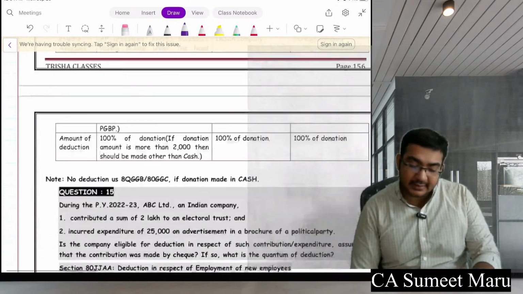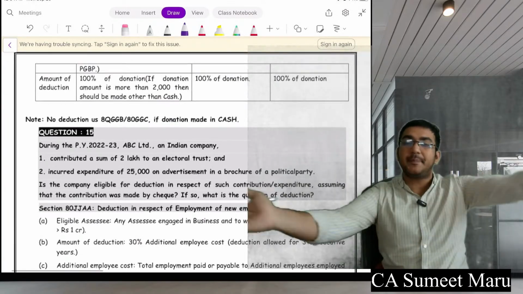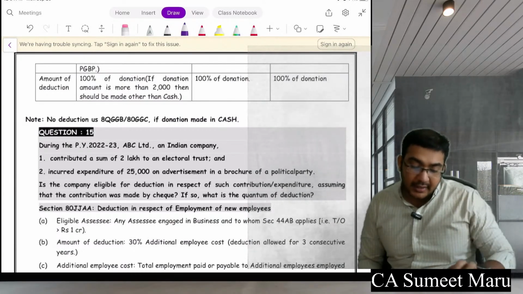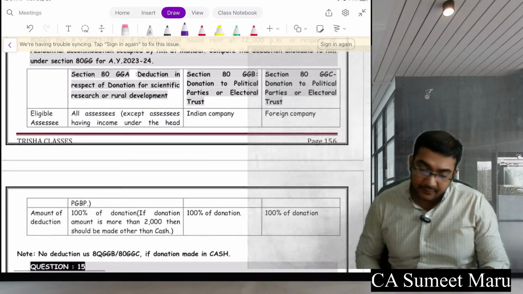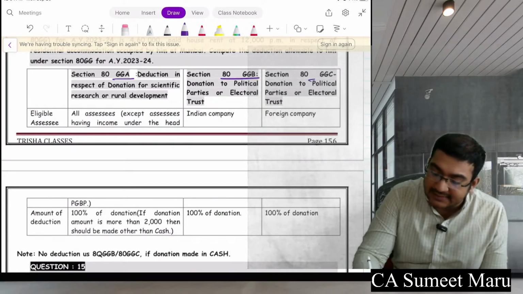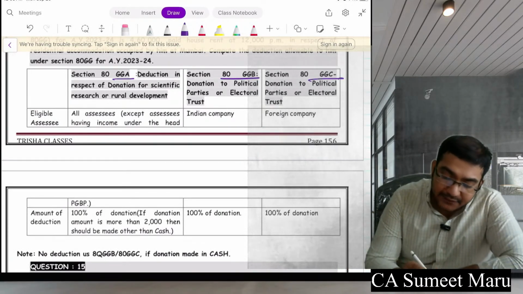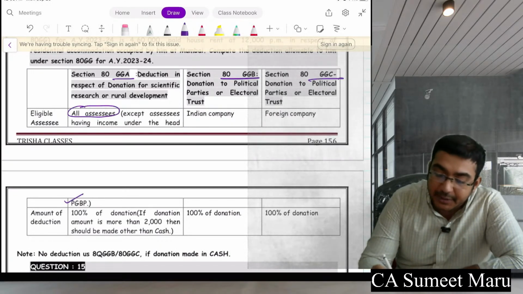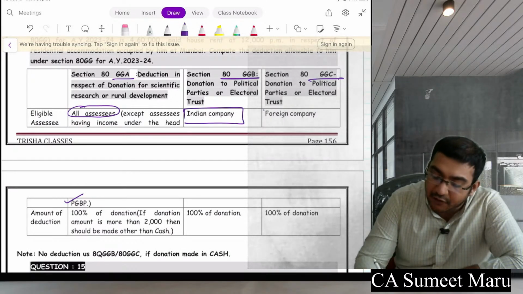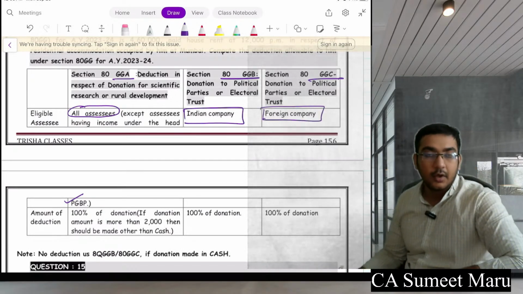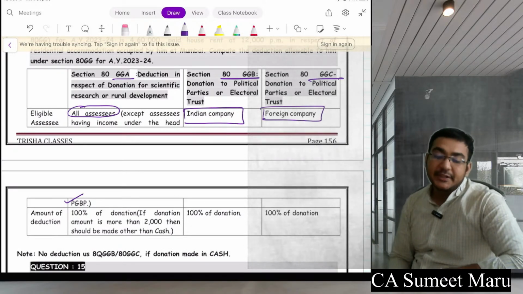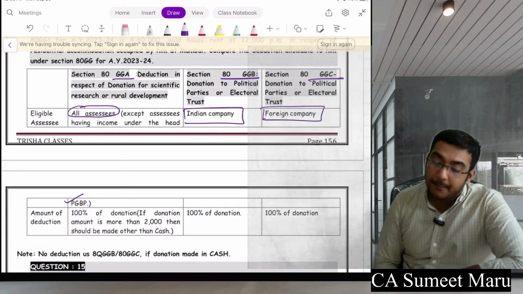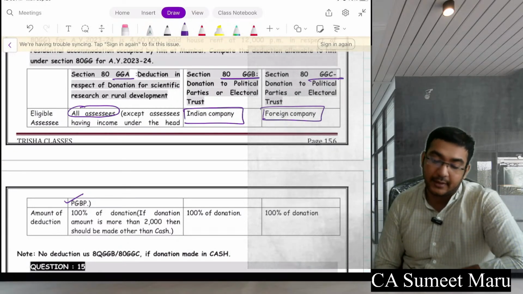Okay, next is your 80GGB and GGC. Further, 80GGB and GGC talk here. 80GGA, B and C. GGA is for all assessees having income under PGBP, GGB is for Indian company and C is for foreign company. Once again, GGA is for all assessees who are having PGBP income, B is for Indian company and C is for foreign company.